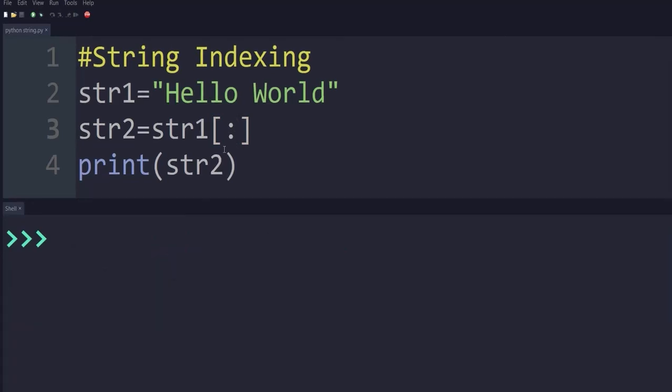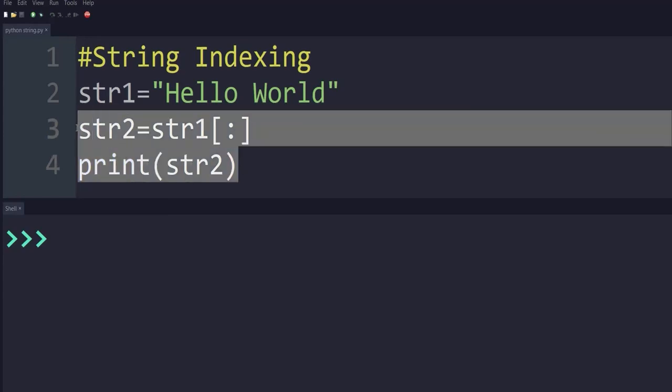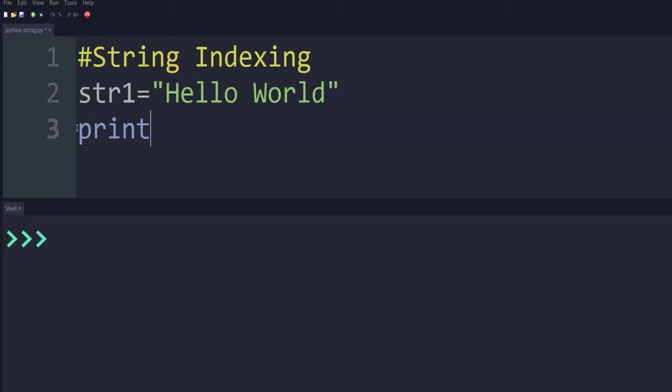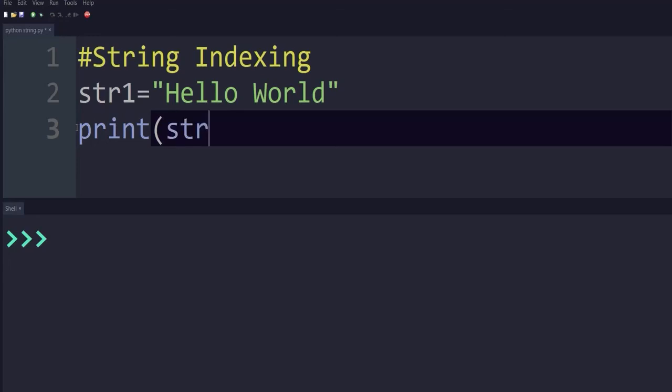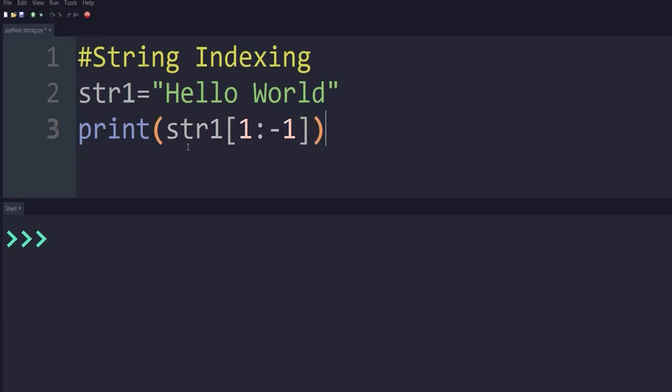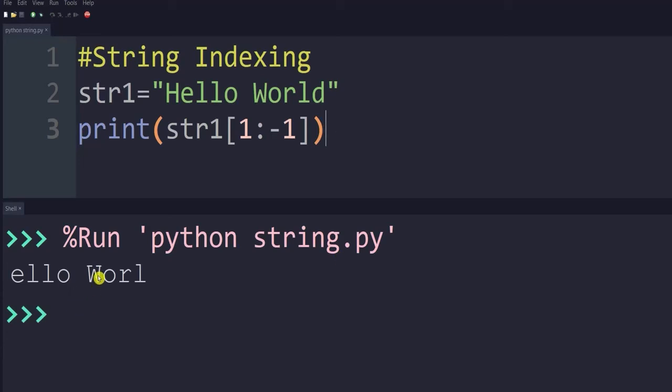Now let's see another example. The first variable we have already taken. Now we are printing with a given range: print, variable name, 1 colon minus 1. So what will be the output? Whatever string is stored inside this variable, it starts at index 1 and ends at minus 1. Let's execute this code.